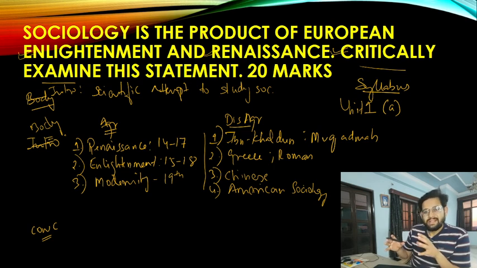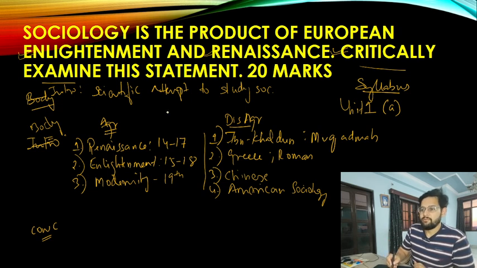So if we bring a critical analysis over here, we can talk about two segments. One, where we are going in agreement that it's a European product, and the other, where we are going with a disagreement or critical examination that it's not just the European people who have contributed.